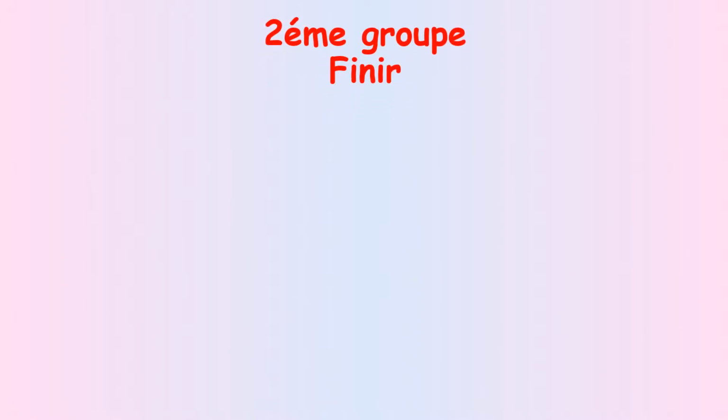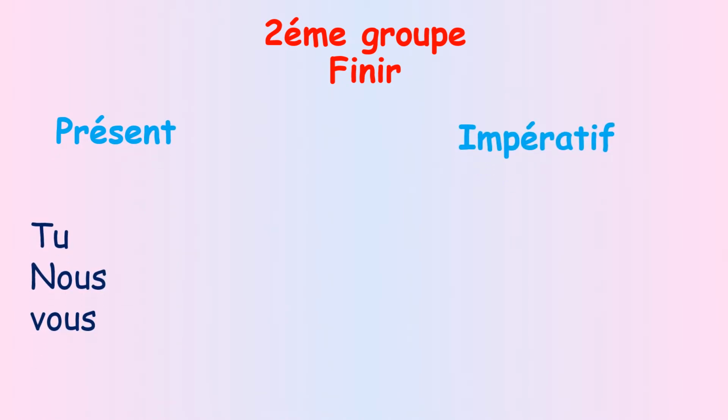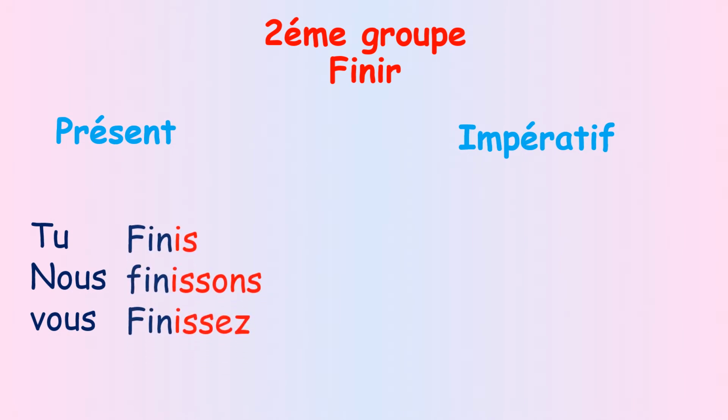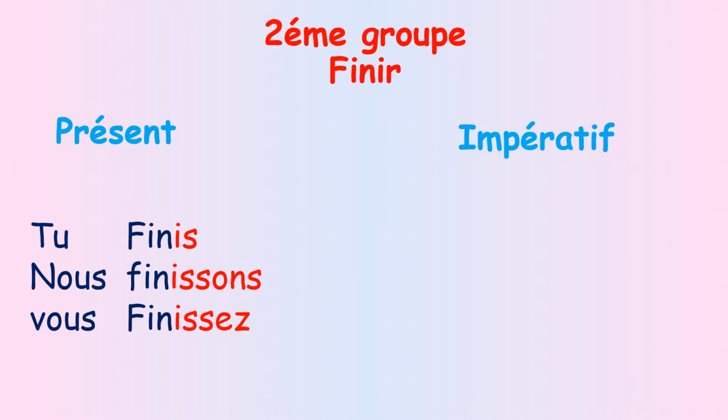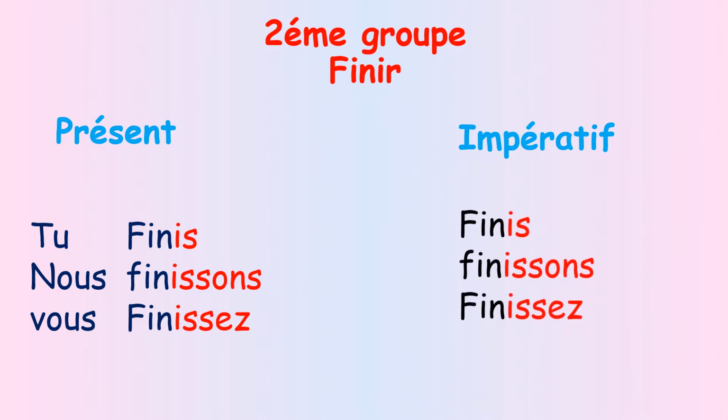Let's take an example from second group verb ending by ir. In the present, I have to take off my ir and put the ending with each pronoun, like finis, finissons, finissez: is, issons, issez. I have to take off the pronoun and just put the verb: finis, finissons, finissez. And if I want to put it into negative, I have to put ne before the verb and pas after the verb. Ne finis pas, ne finissons pas, ne finissez pas.